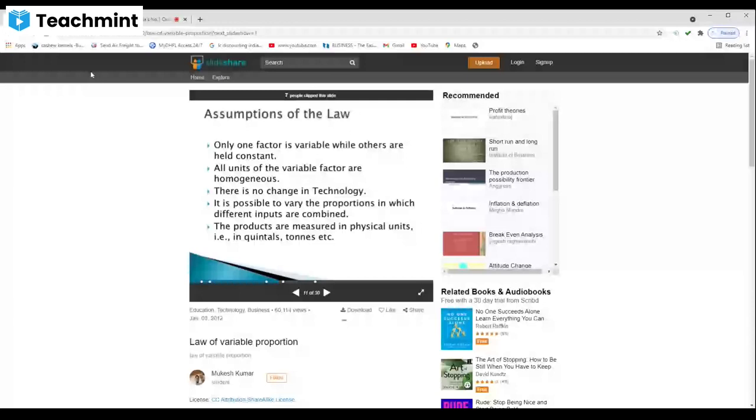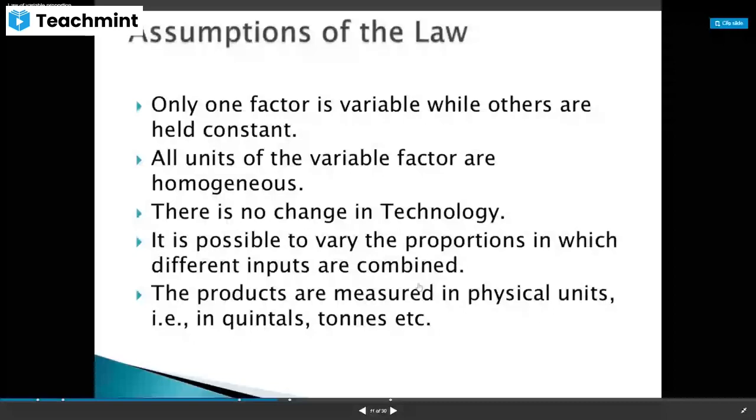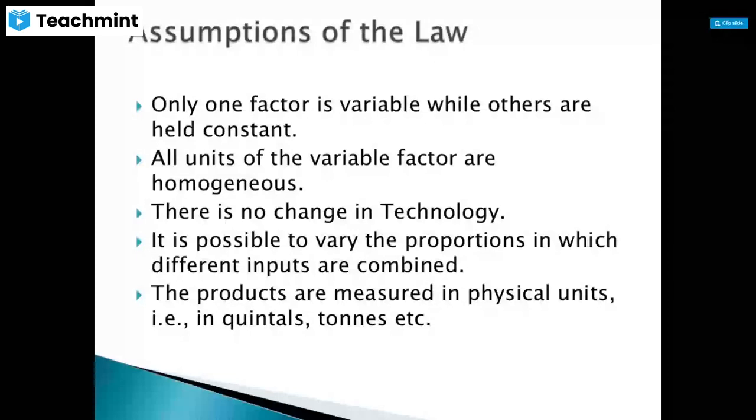So, what are the assumptions of the law? Only one factor is variable while others are held constant. That means the fixed factors will be fixed, and among the variable factors also only one factor is changing and the other one is constant. All units of the variable factors are homogeneous. That means whenever we are talking about the variable factors, all units are the same.